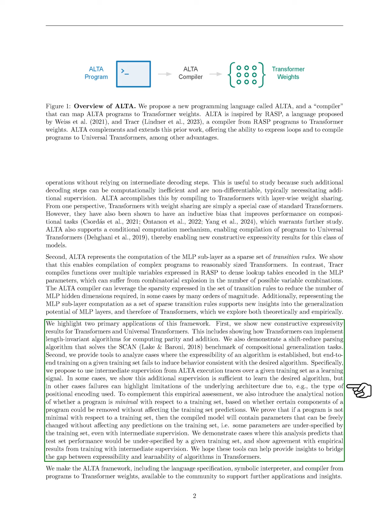Second, we provide tools to analyze situations where an algorithm's expressibility is clear, but training does not yield the expected behavior. We suggest using intermediate supervision from ALTA execution traces to guide learning, which can sometimes help achieve the desired outcomes. We also introduce a concept of minimality in programs concerning a training set, showing that non-minimal programs may have parameters that can be altered without affecting predictions.